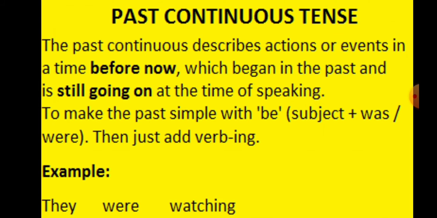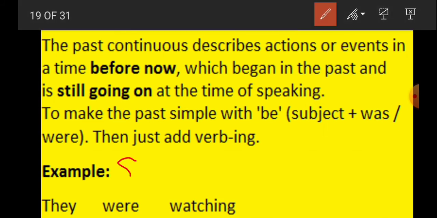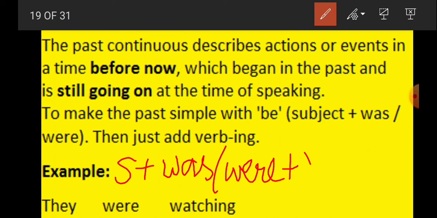The structure of past continuous tense is subject plus was or were plus verb plus ing. I'll write it. Subject plus was or were plus verb plus ing. Was will be used with singular subjects and were will be used with plural subjects.